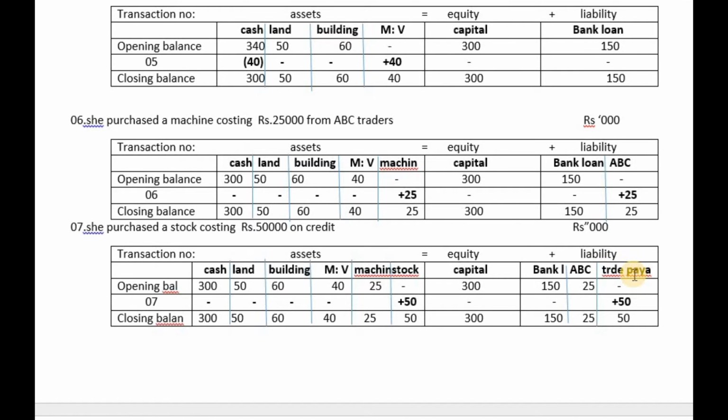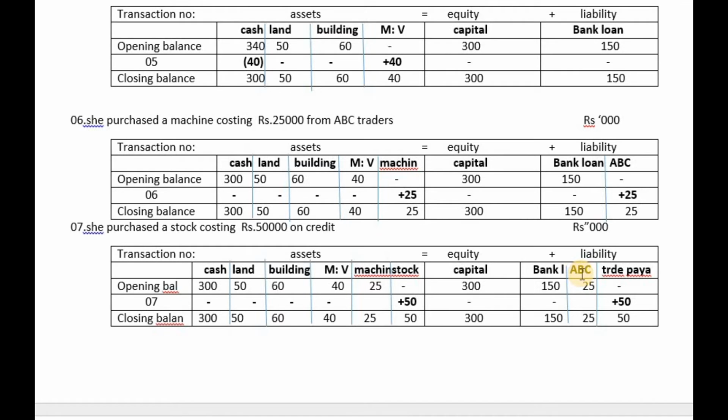Students, keep in mind, you can't apply this credit purchase to ABC because this credit purchase is for resale, a trading credit purchase. If a business purchases trading goods on credit, you have to pay attention to a separate column, trade payable creditor. This is a trading creditor. ABC is a non-trading creditor.